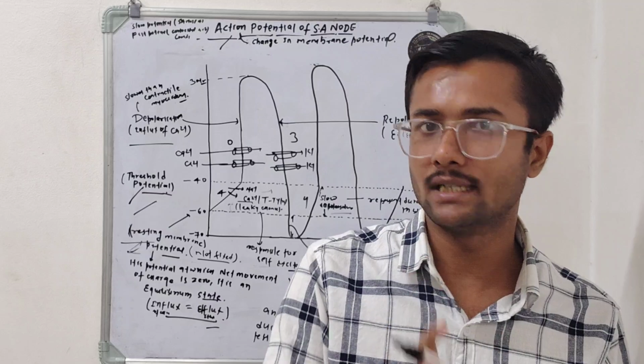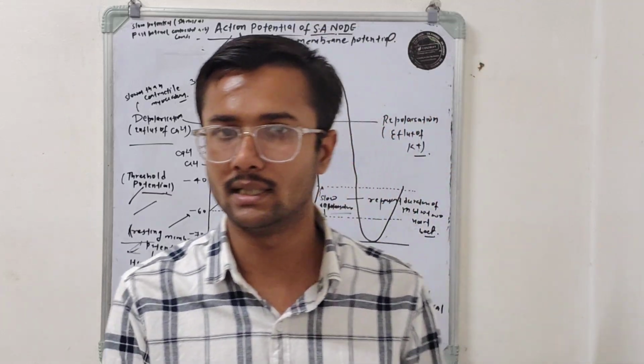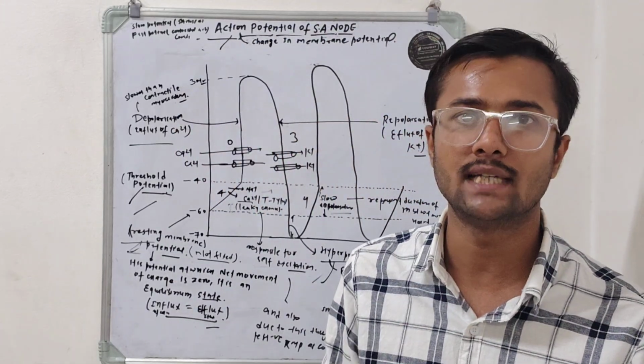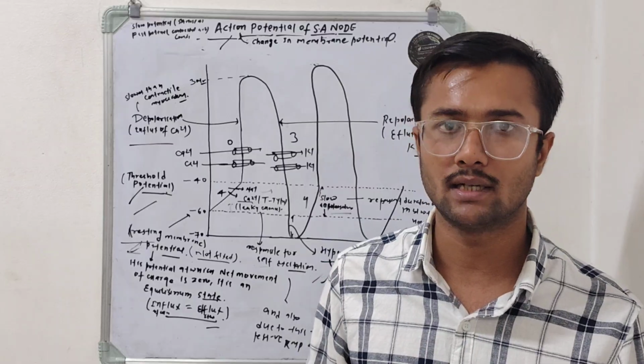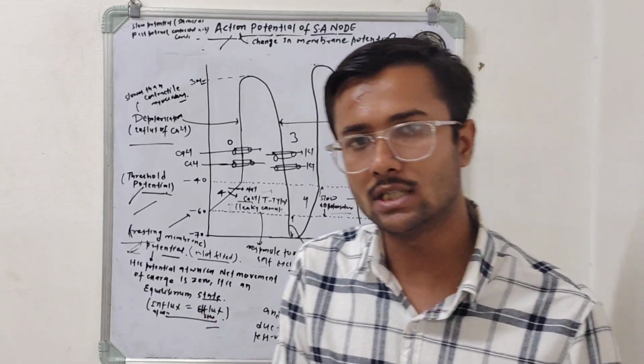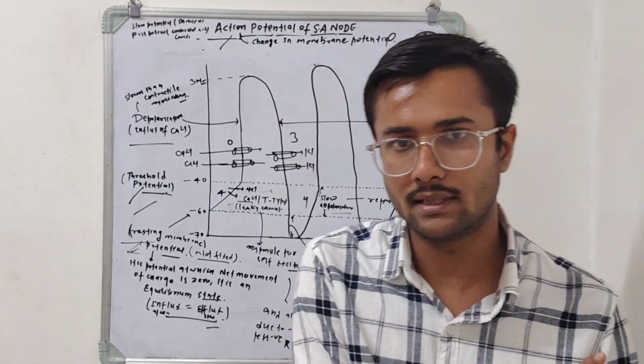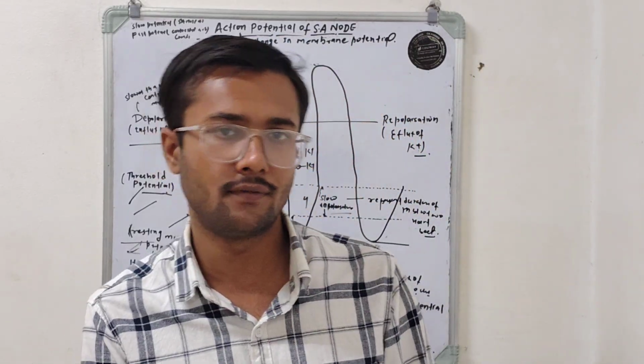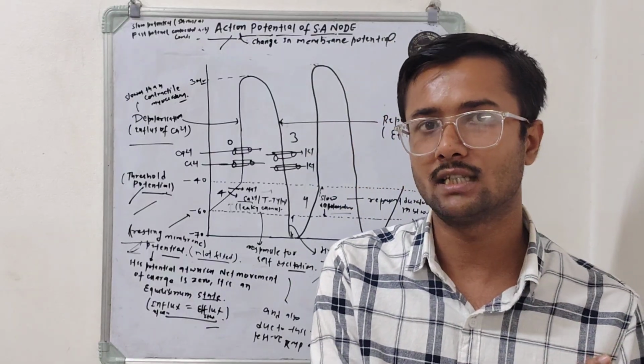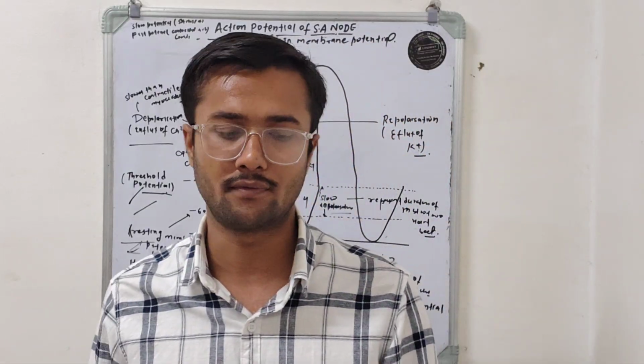This is because in the SA nodal tissue, there are funny sodium channels and funny calcium channels. Through these channels there is a continuous leakage of ions from the extracellular fluid to the intracellular fluid.